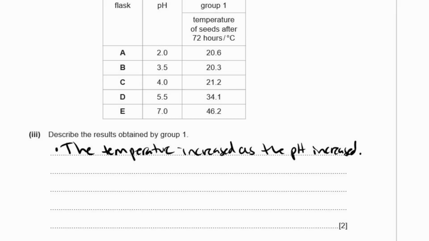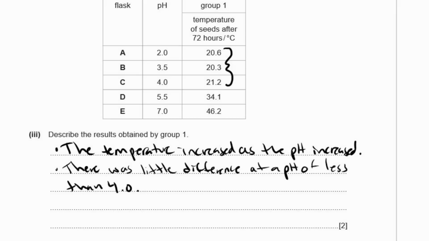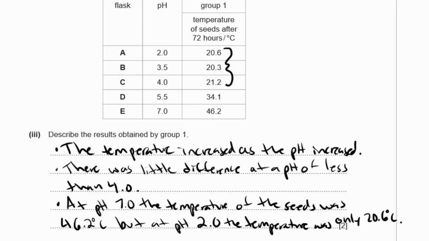Okay. Another thing, as I said before, is that these 3 are all pretty much exactly the same. 0.3 degrees between these 2, 0.6 degrees. It's not that much of a difference. All right. So there was little difference at a pH of less than 4.0. Okay. Now, as we said, you can also quote a data point. At pH 7.0, the temperature of the seeds was 46.2 degrees Celsius, but at pH 2.0, the temperature was only 20.6 degrees Celsius, and that would work.